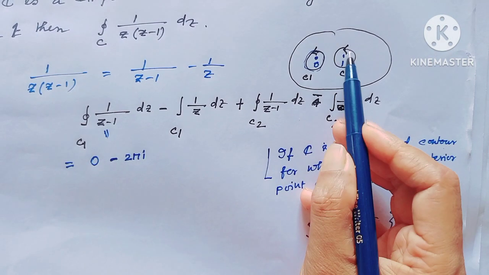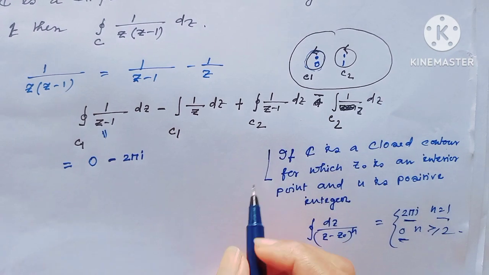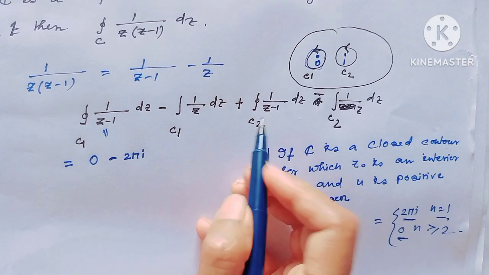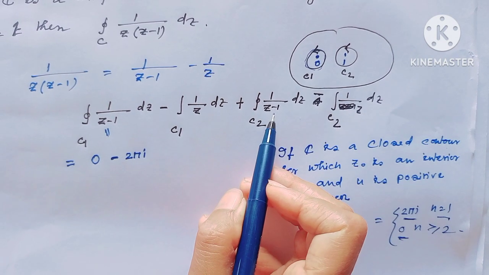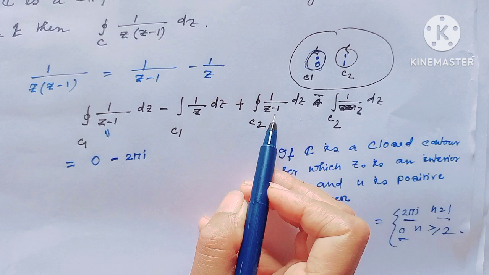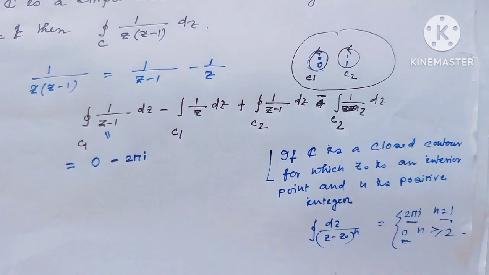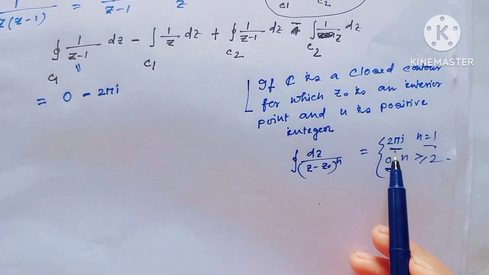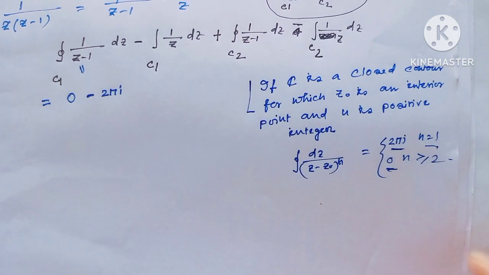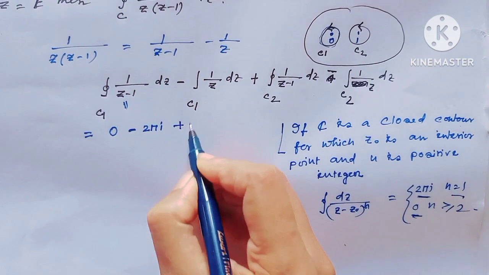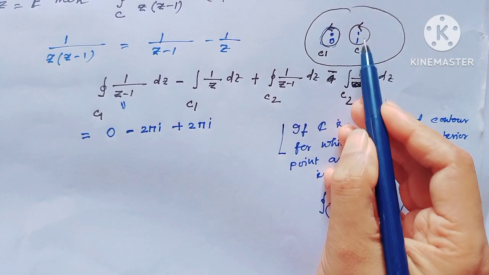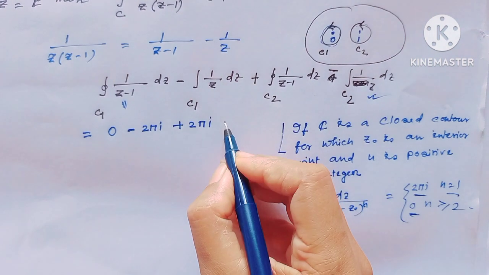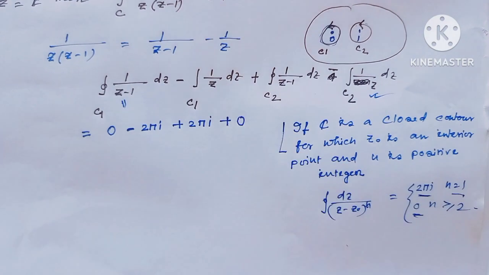C2 means the closed curve around the point 1. Around C2 the function is not defined at the point 1, and since n equals 1, this value would be 2 pi I. In this curve the function is analytic, so by the Cauchy Goursat theorem this value would be 0.